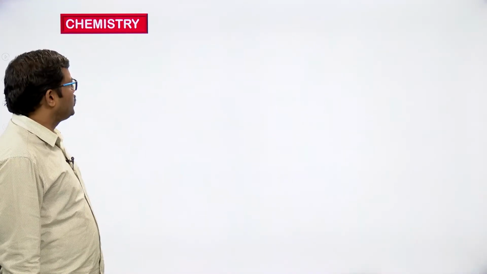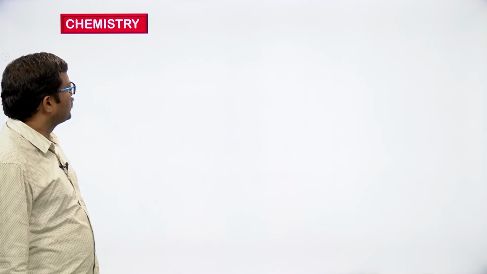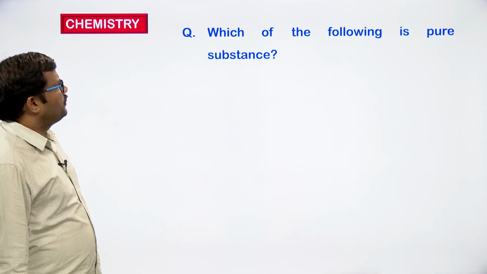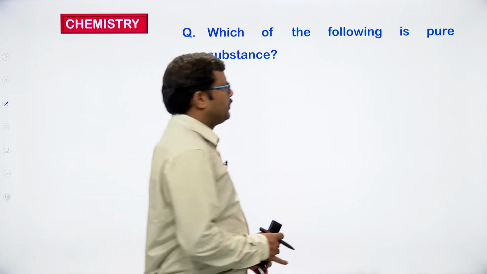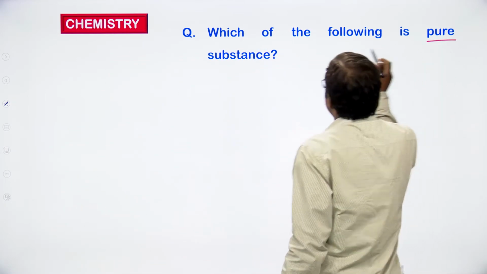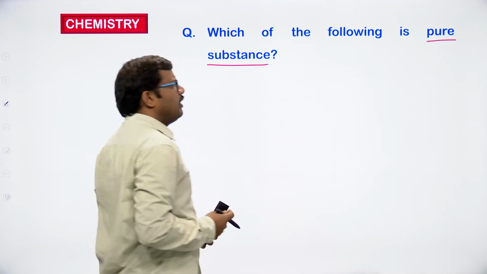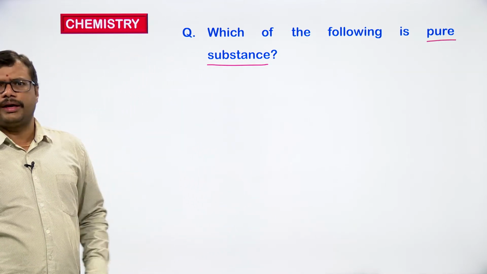Now, looking at the next one. Which of the following is a pure substance? We have to identify the pure substance from the following.